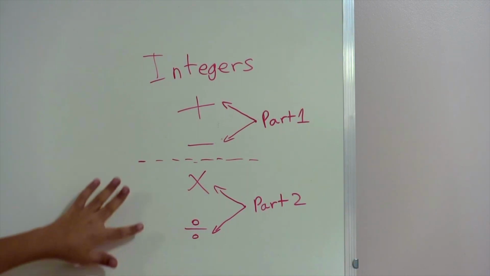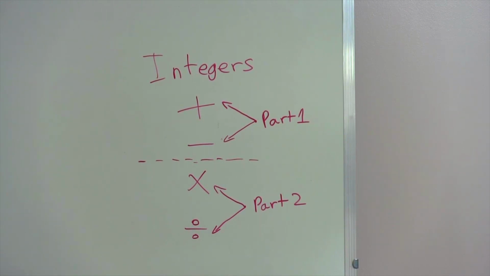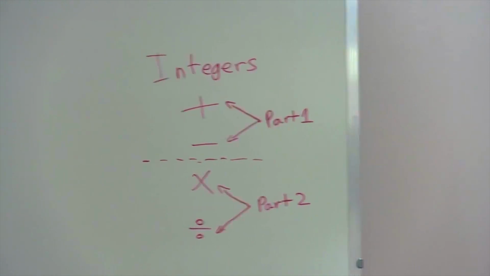And that's where multiplication and division come in, which is basically a much more systematic way of doing things. There's one defined set of rules that you have to follow, and in addition and subtraction, which is much more abstract, basically. So now I'm going to be explaining it to you, and let's get to the drawing board.